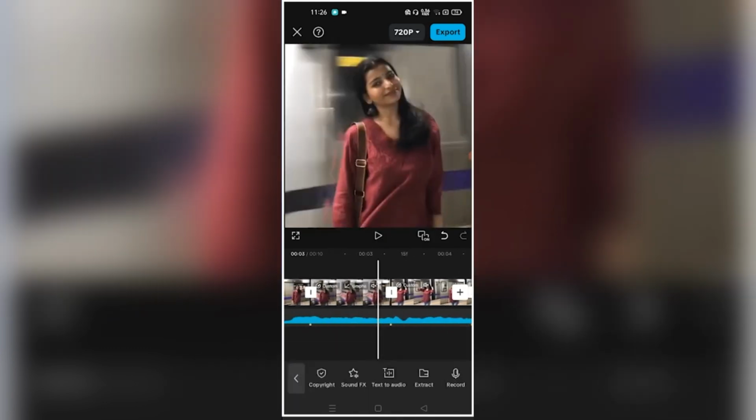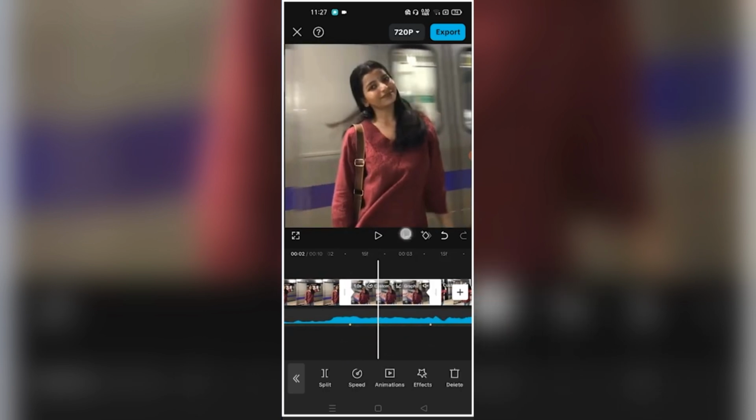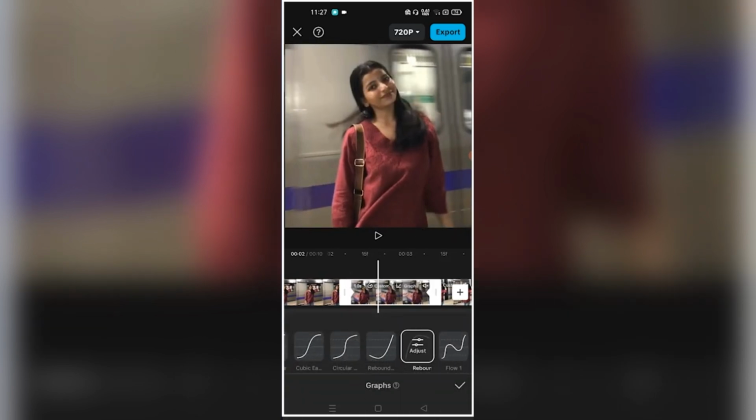I don't know what rebound out is. I mean, it is something like this. Let us see again. Tap here. Then you have to come in the graph. After that, add rebound out. Okay, after that we simply do it.